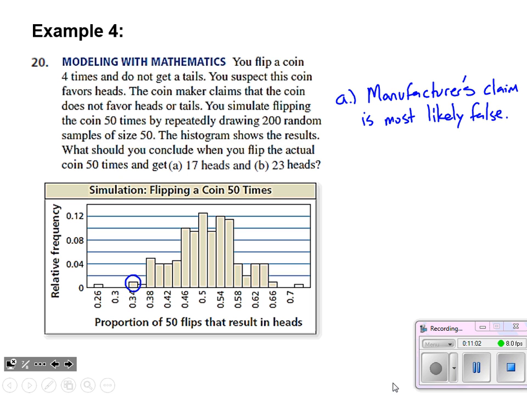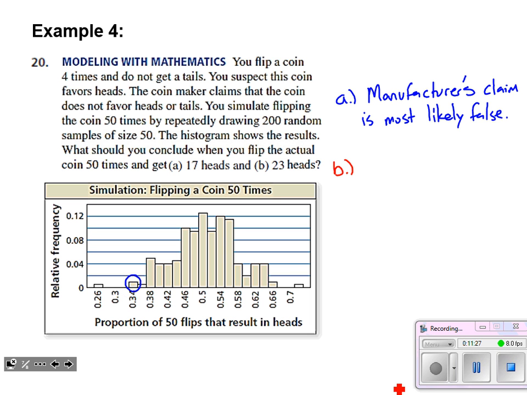We run all these simulations to see what should happen. Then we try it with our coin, and we find out that we get this very unlikely situation to show up. It's more than likely that manufacturer is not telling the truth. That's not to say it's impossible, but more than likely our coin, it does favor heads, or it does favor tails in that case.